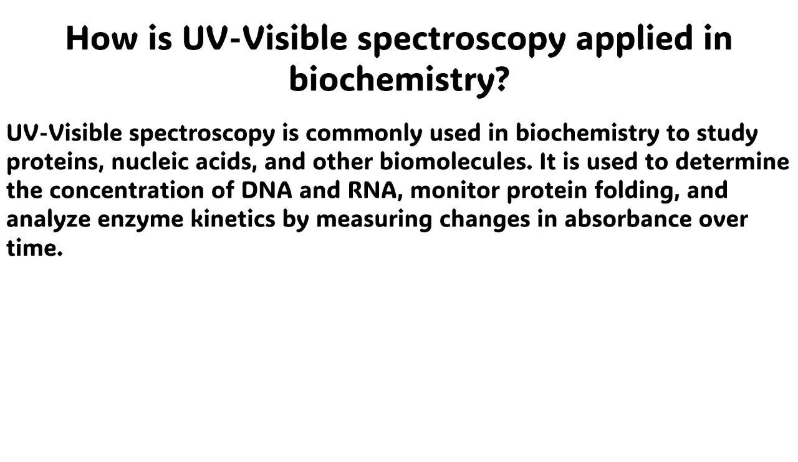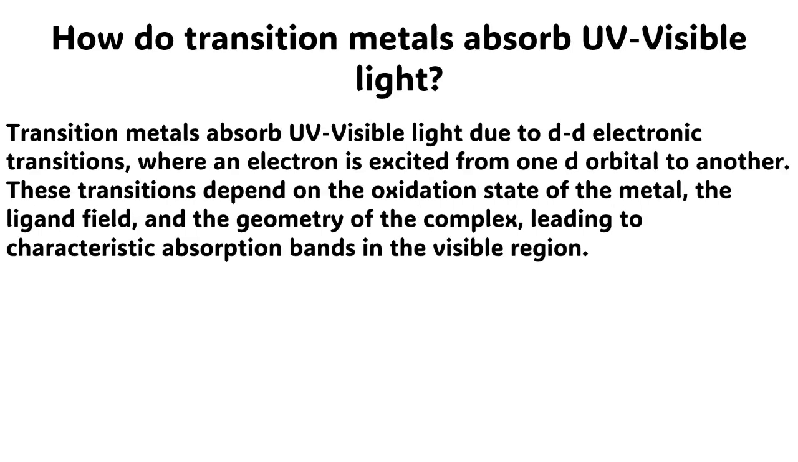The next question is, how is ultraviolet and visible spectroscopy applied in biochemistry? The answer to this question is very simple. Ultraviolet visible spectroscopy is commonly used in biochemistry to study proteins, nucleic acids, and other biomolecules. It is used to determine the concentration of DNA and RNA, monitor protein folding, and analyze enzyme kinetics by measuring changes in absorbance over time.